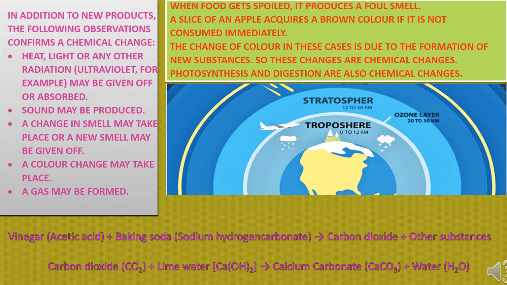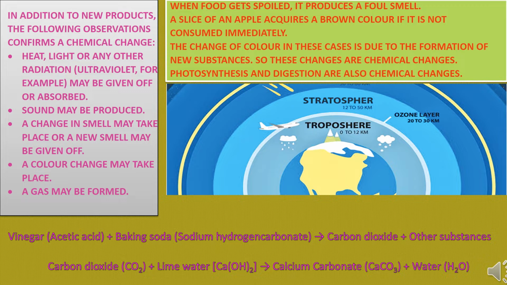A color change may take place. A gas may be formed. These all confirm that there is a chemical change. So we generally see that when food spoils, it produces a foul smell. So this is what? A chemical change.